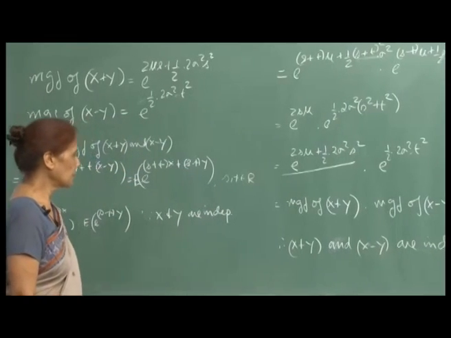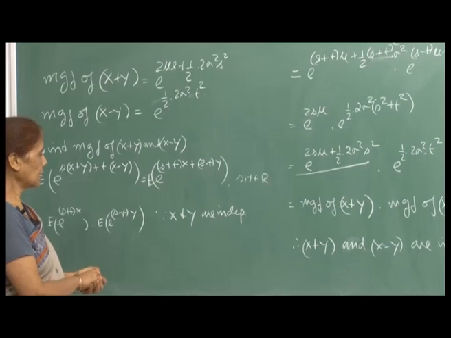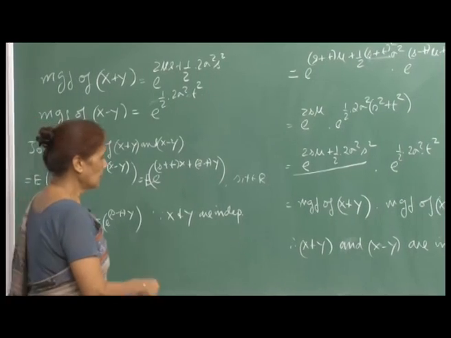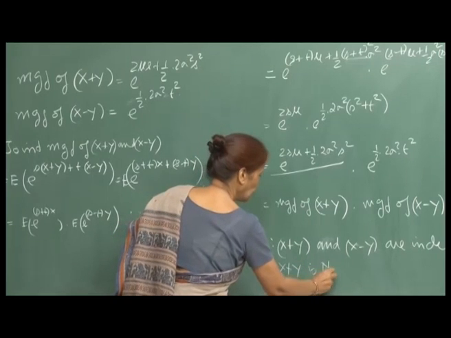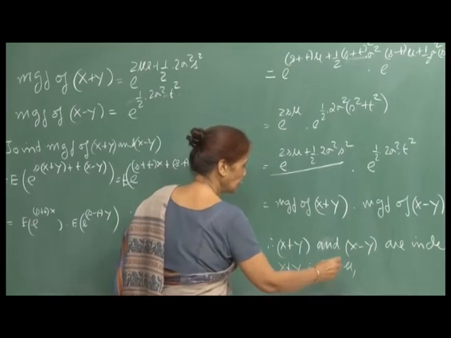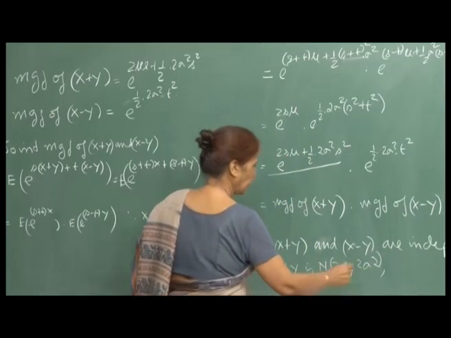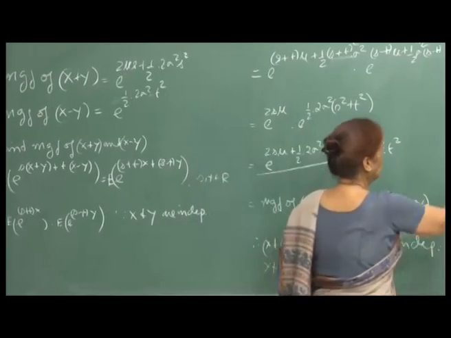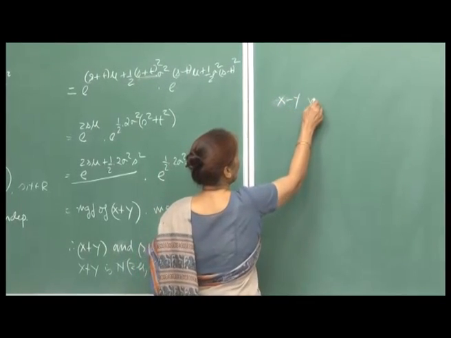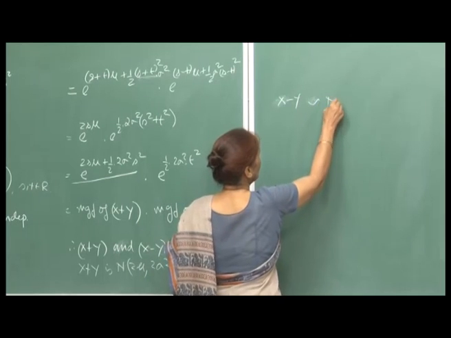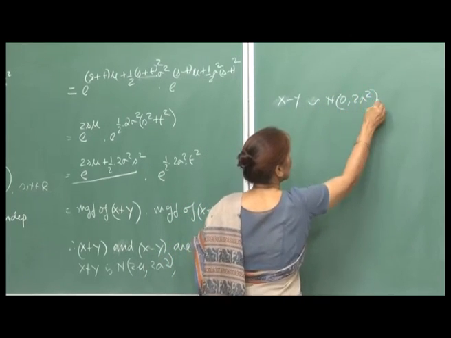And so, we conclude that x plus y and x minus y are independent, and also that x plus y is normal with mean 2 mu and variance 2 sigma square, and x minus y is normal with mean 0 and variance 2 sigma square.